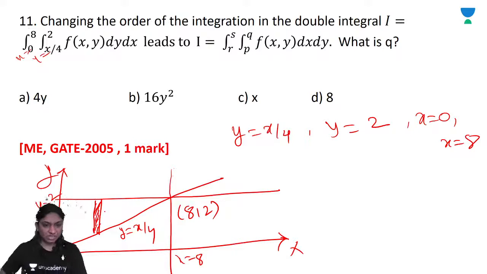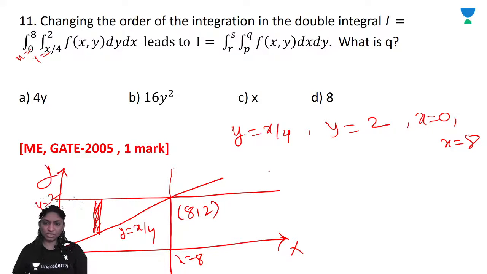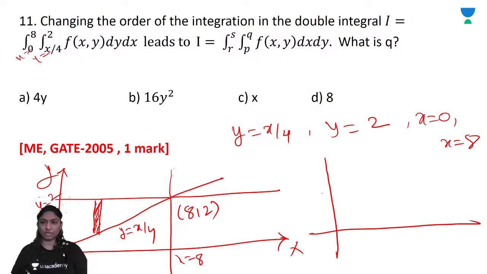Now, if we change this strip, it means instead of parallel to y-axis, if the strip is parallel to x-axis, then what will be the integral limits? That's only we have to find out. So originally the situation is this. Now instead of this, if you change the strip only, what will you get?